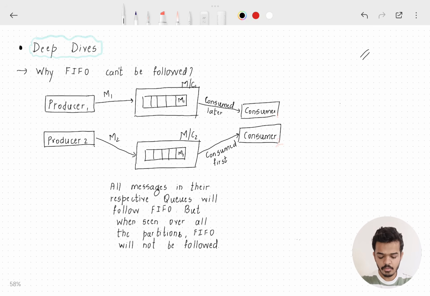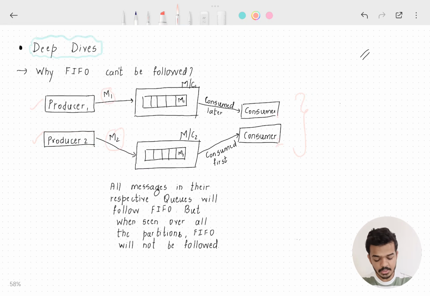So while talking about the functional requirements, we had discussed that we need not maintain the first in first out ordering of the message delivery. Let us discuss why that is not possible. Okay. So consider there are two producers, producer 1 and producer 2. Producer 1 produces message M1, producer 2 produces message M2. But if you look carefully, M1 goes on to a different partition and M2 goes on to a different partition, right?